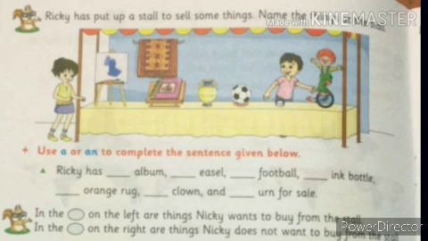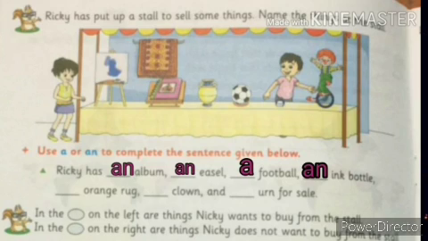Ricky has dash album. Look at the first letter, vowel or consonant? Vowel. So we have written an. Next, easel, dash easel. E is a vowel. So we have written an. Very good. Next, dash football. F consonant sound. So we have written a football. Dash ink bottle. I is a vowel or consonant? Vowel.